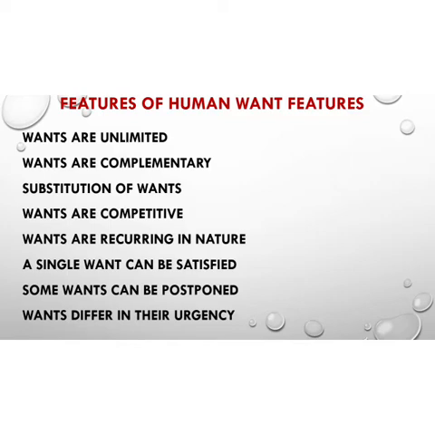The fifth feature is wants multiply. It is a very important feature of human wants that they tend to multiply over time. With the growth of human knowledge and science and technology, new goods have been produced. This led to the creation of new wants. For example, the want for a microwave oven was created after the discovery of such an oven some time back.